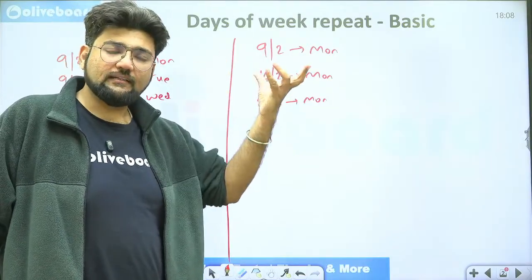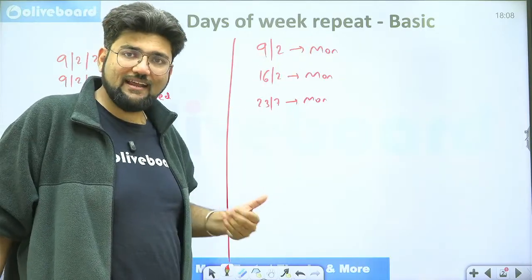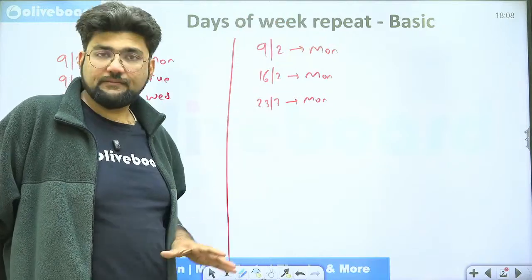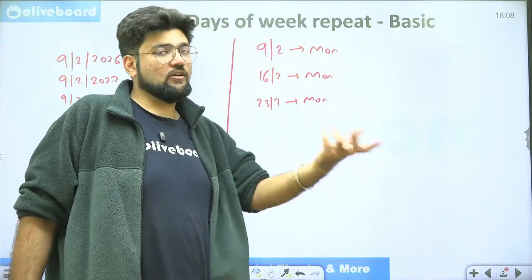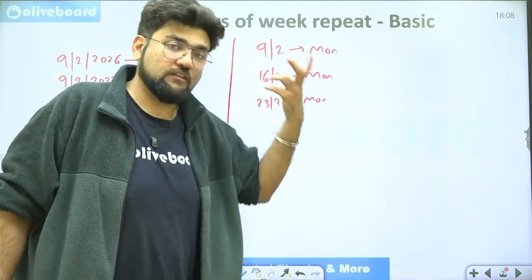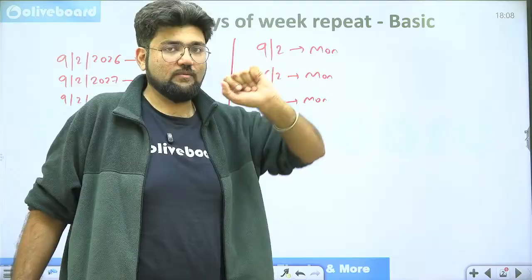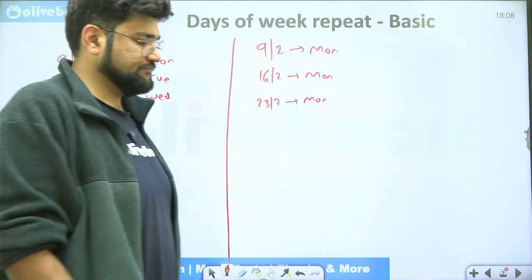So what is the idea? The idea is that in every multiple of 7 days later, the same day is going to repeat. So if today is Monday, 49 days later also is going to be a Monday. 343 days later is also going to be a Monday. So any multiple of 7 days later, it's always going to be a Monday. That means the days of a week are repeat in every 7 days.